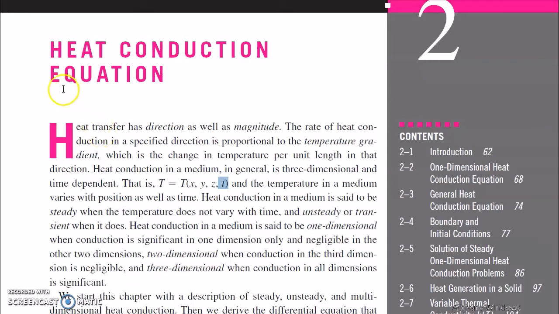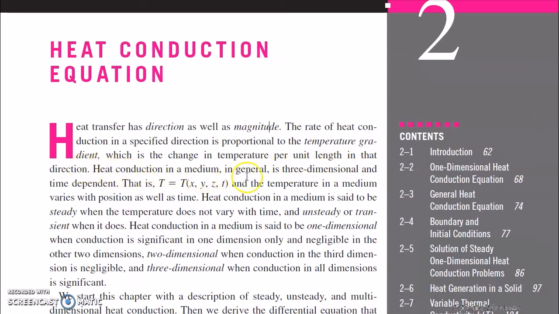Good morning. Today we will start with the heat conduction equation. Heat transfer has direction as well as magnitude. The rate of heat conduction in a specified direction is proportional to temperature gradient, which is the change in temperature per unit length in that direction.